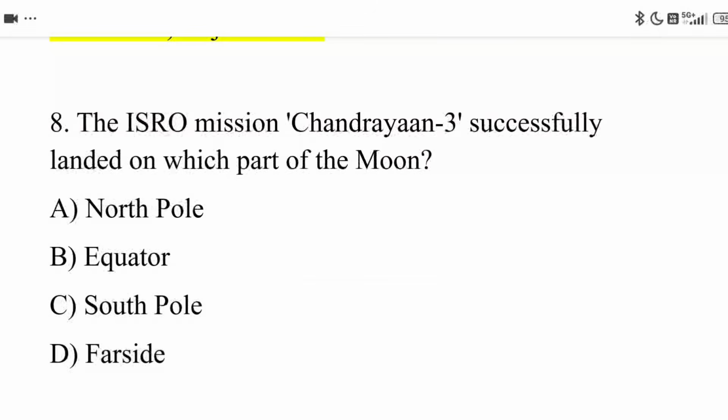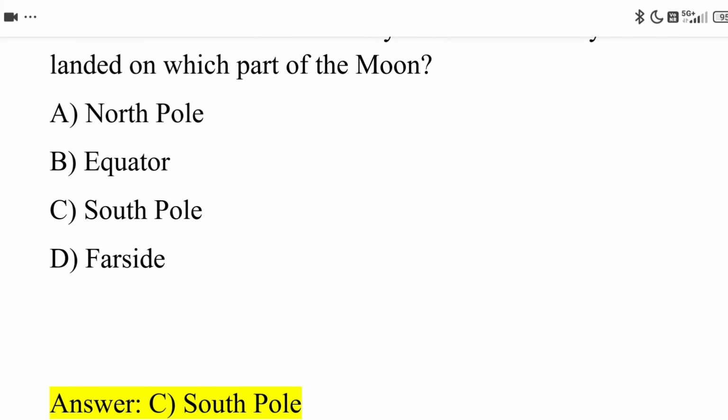Next, eighth question. The ISRO mission Chandrayaan 3 successfully landed on which part of the moon? Option A, North Pole. Option B, Equator. Option C, South Pole. Option D, Far side. The correct answer is Option C, South Pole.